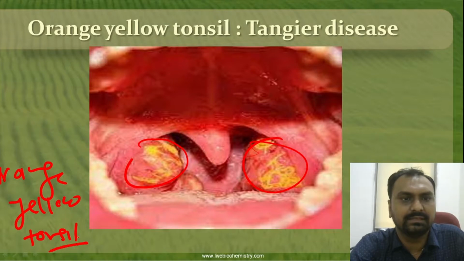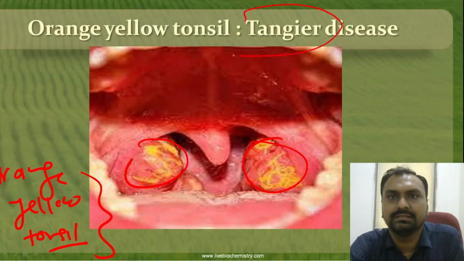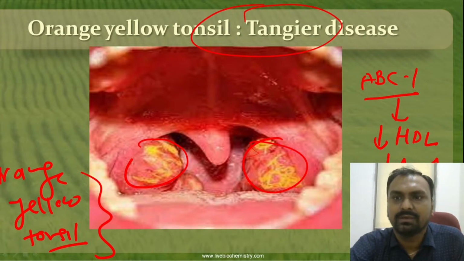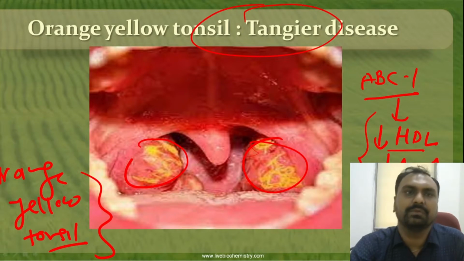This is asked in competitive exams. Orange yellow tonsil is typical of Tangier disease, where ABC1 transport is defective, leading to decreased HDL and decreased apoprotein A, mainly ApoA1. This is called hypoalpha lipoproteinemia.